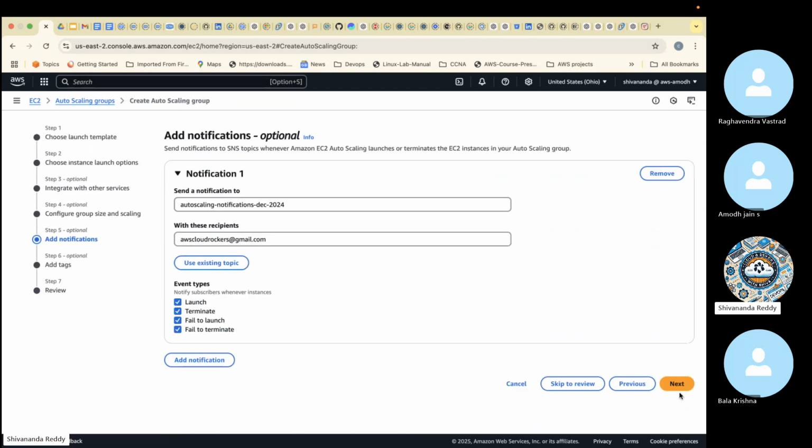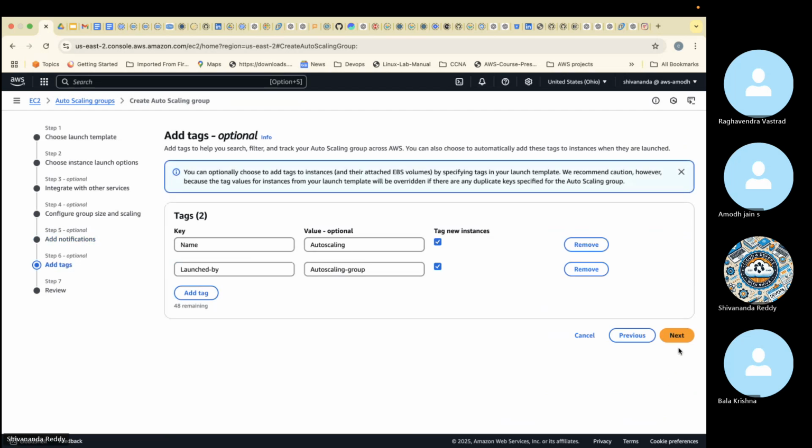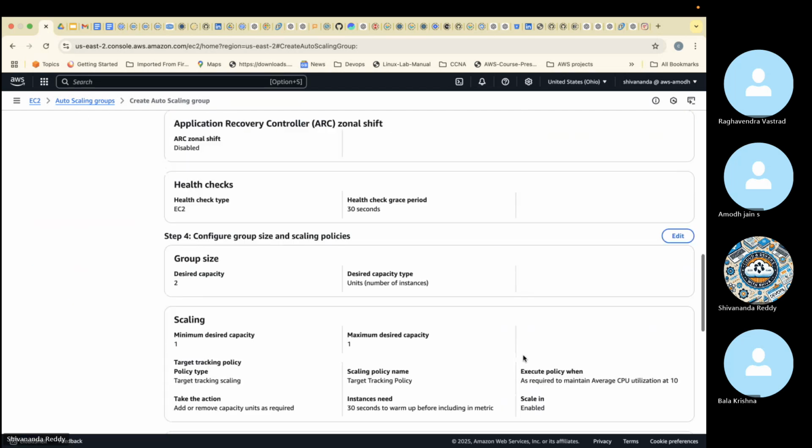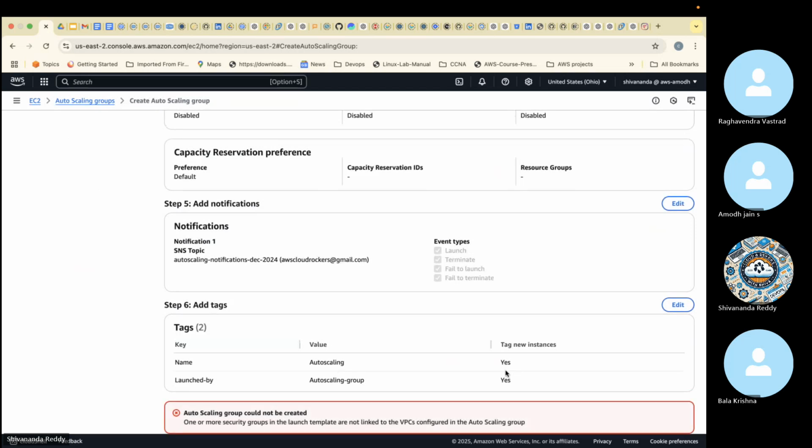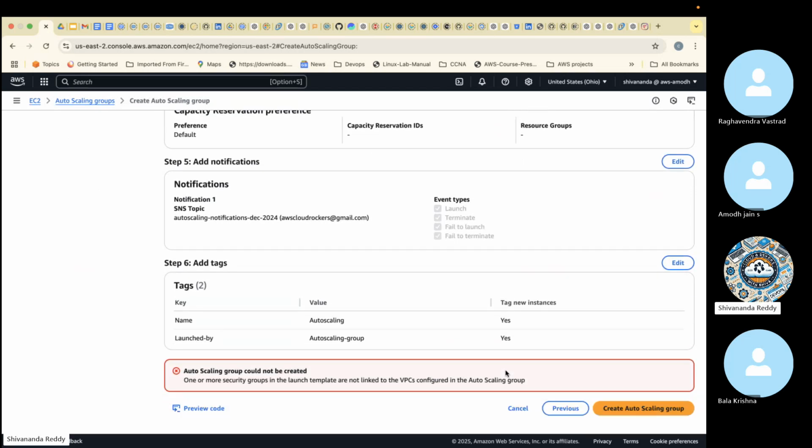Not getting a security group option. One or more security groups in launch template are not linked to the VPC configured in the auto scaling group. Okay, so that means there is a problem with the launch configuration.